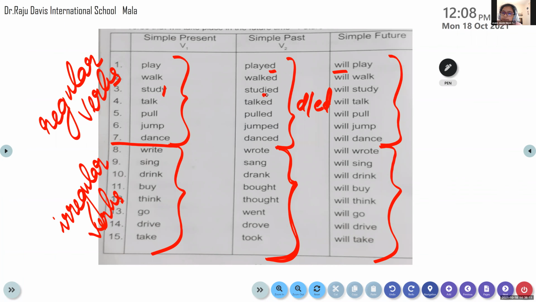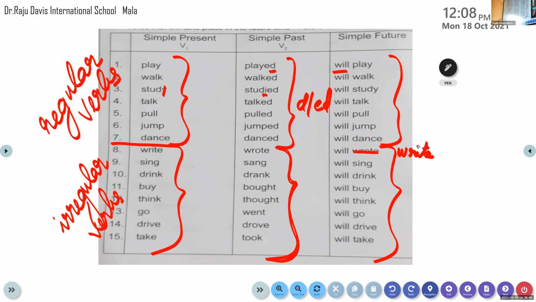Dance, danced. Okay, but look at these words, irregular verbs. Write, the past tense form of write is wrote. And here it is different, children. We have to write the base form. Don't forget that. Here is a spelling error. It says will write. If the error has been corrected in your book, it's okay, but in my book the error is there. So that's why I told you. So write, it is wrote.